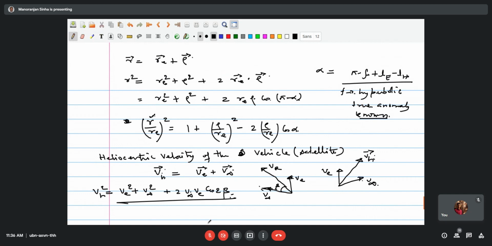So this is the relation available here, and we have to find out what is the quantity beta. So the quantity beta, this is given by